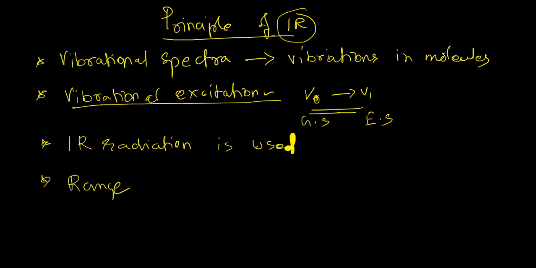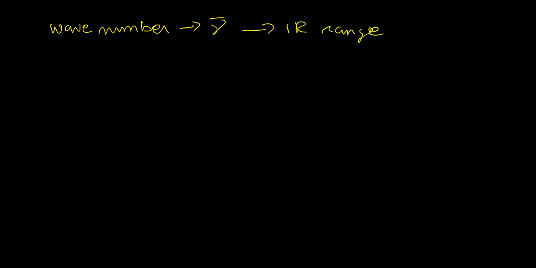We actually use wave number to represent IR radiation, because that is comfortable for the IR range. For the IR range, using wave number, that is mu bar, is comfortable to use.